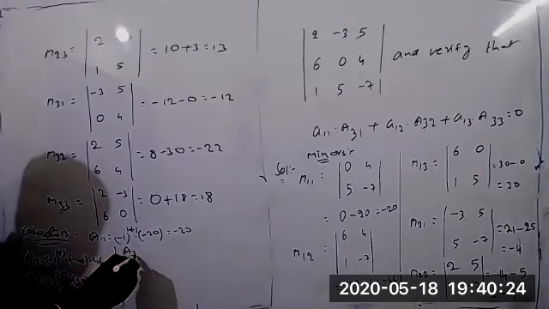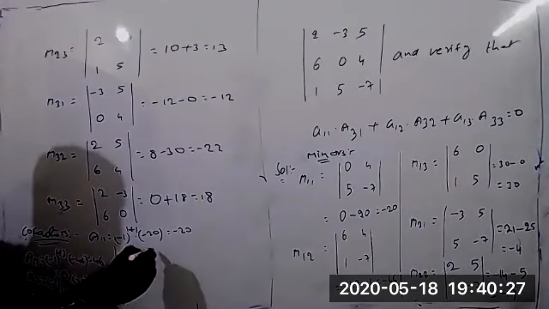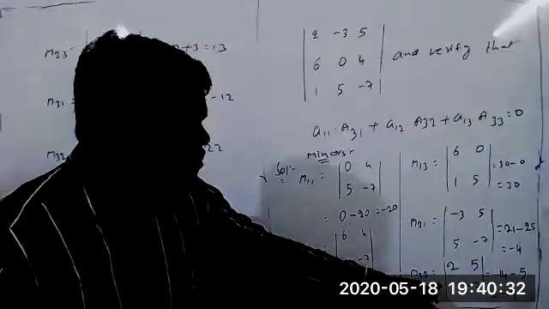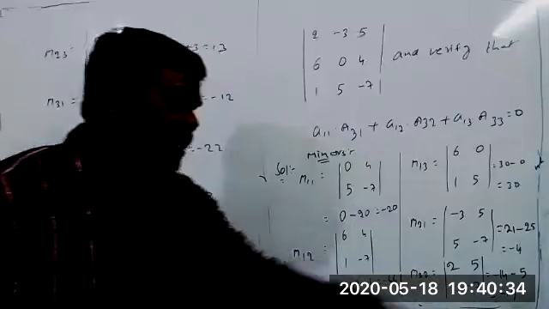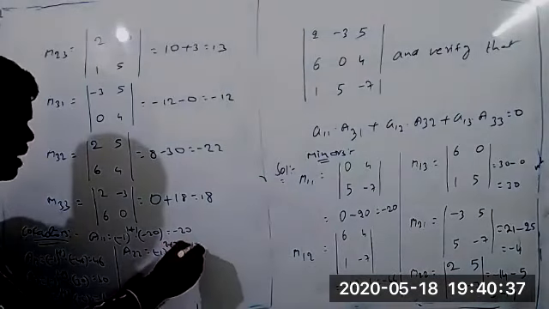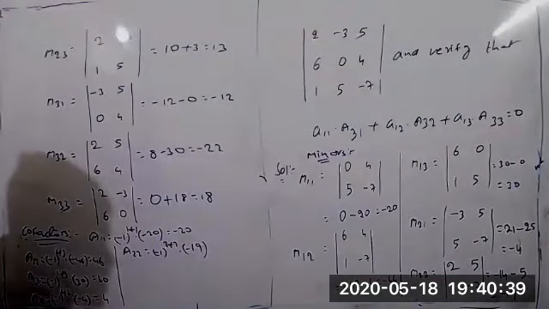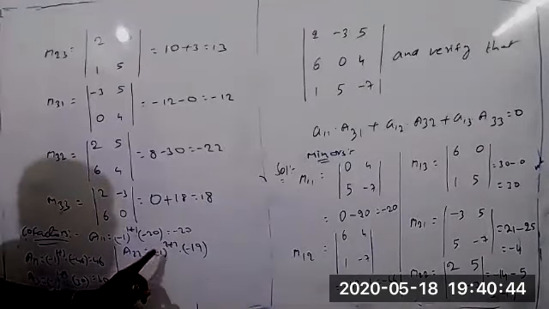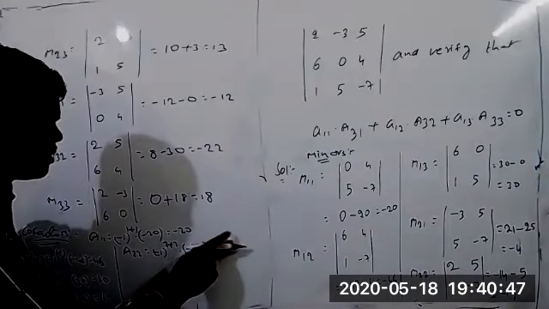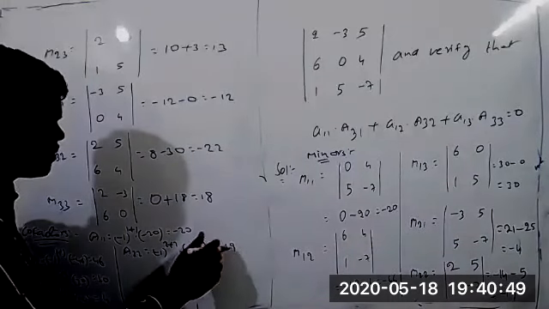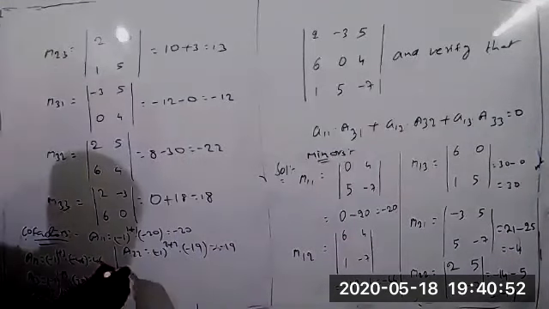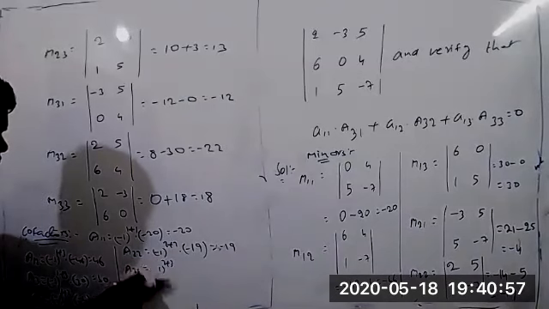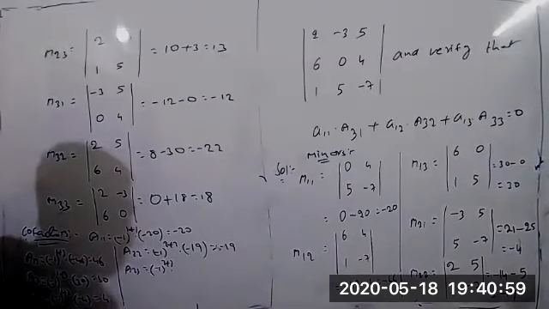Next, A22 you can take. Minus 1 whole power 2 plus 2 into M22. What is the value of this one now? Minus 10 we got. So minus 1 whole power even number is always plus 1 we are getting. So plus 1 into minus 10 equals minus 10.